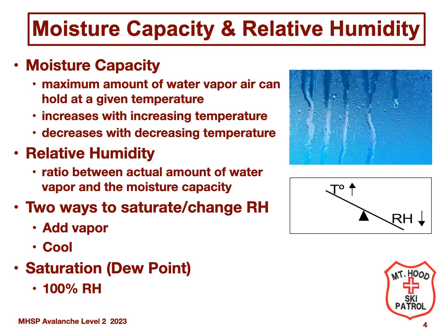Saturation is 100% relative humidity. This is also known as the dew point. Since the moisture capacity is a function of temperature, this means that relative humidity and dew point are also a function of temperature. So for example, as clouds in the atmosphere collide with mountains and are forced upward, the temperature decreases. This will reduce moisture capacity of the clouds. Excess water vapor will be forced out of the vapor phase and into the liquid phase and will fall as rain or snow.